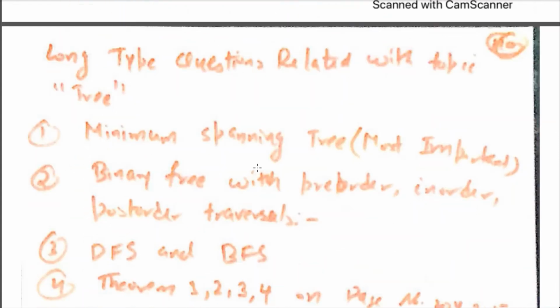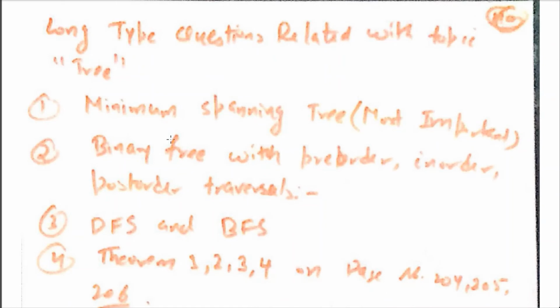the topic trees. There are long type questions related to trees. I asked you about minimum spanning tree. This is the most important topic related to trees. There are two algorithms to find the minimum spanning tree, and I have shared the video lecture and many practice questions related to this topic. So please check those videos and practice exercise questions and examples. If you find any problem, firstly you can use my video that I shared with you, or you can ask me anytime. So please practice minimum spanning tree very much.